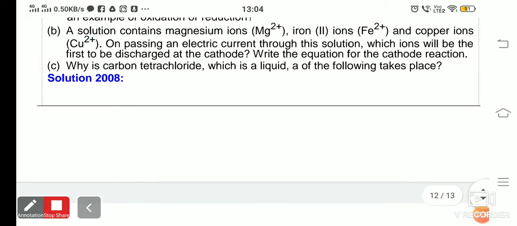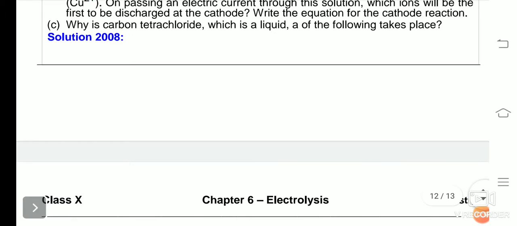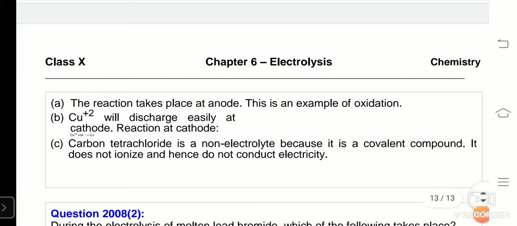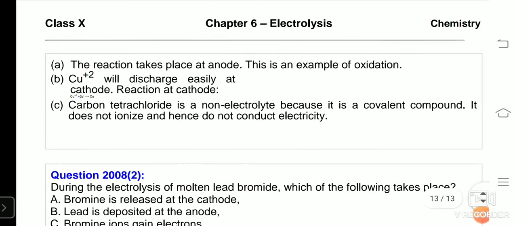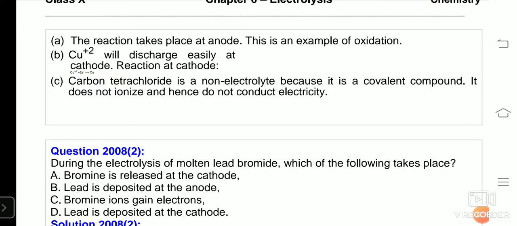Third question is, why is carbon tetrachloride, which is a liquid, a non-conductor? Now the answer is carbon tetrachloride is a non-electrolyte because it is a covalent compound. It does not ionize and hence does not conduct electricity. Please remember, ionic compounds are good conductors of electricity. They dissociate in their molten or aqueous solution and are good conductors of electricity.